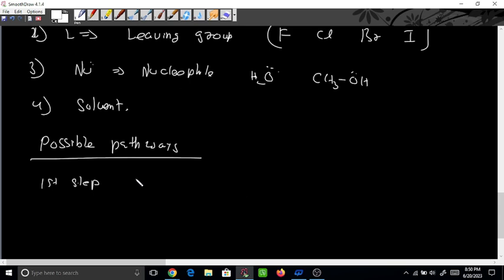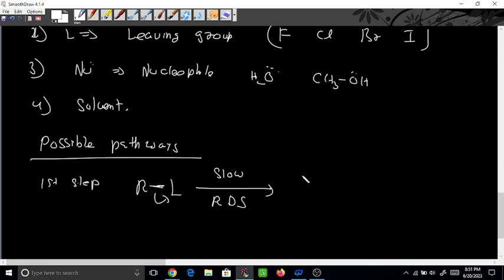In the first step, the leaving group in RL has left, and this is the slowest step, and the slowest step is called the rate determining step or RDS. This is the first step and the slow step, and it is the only one which governs the rate of the reaction.